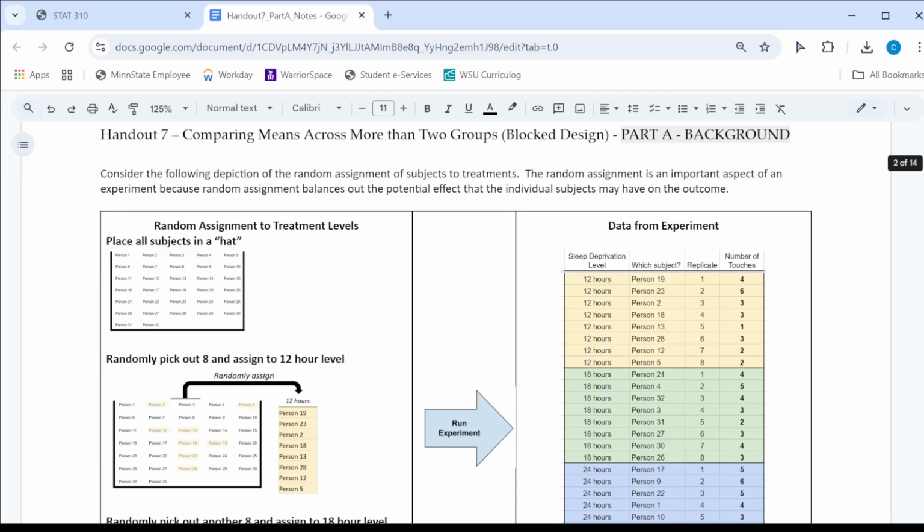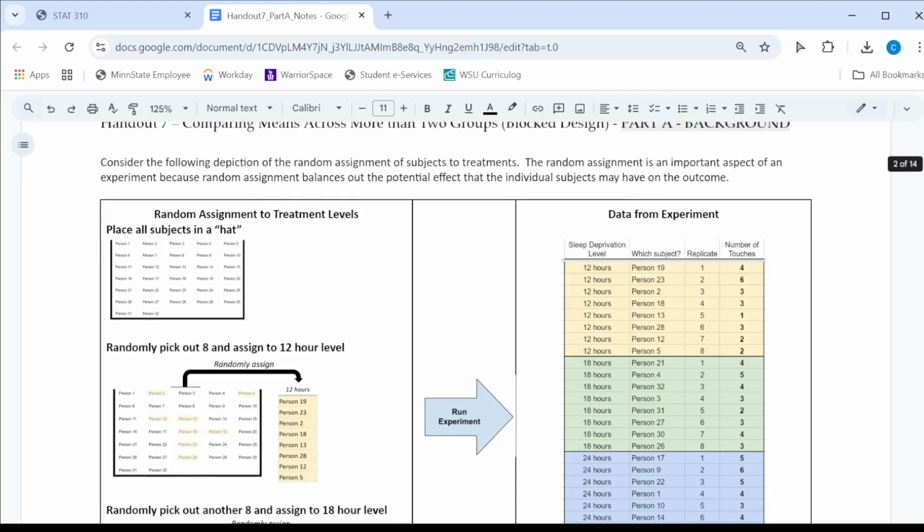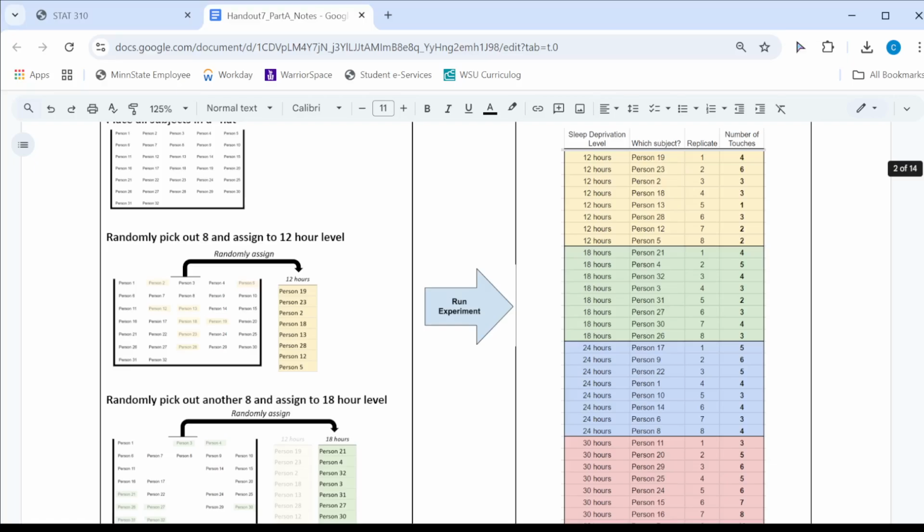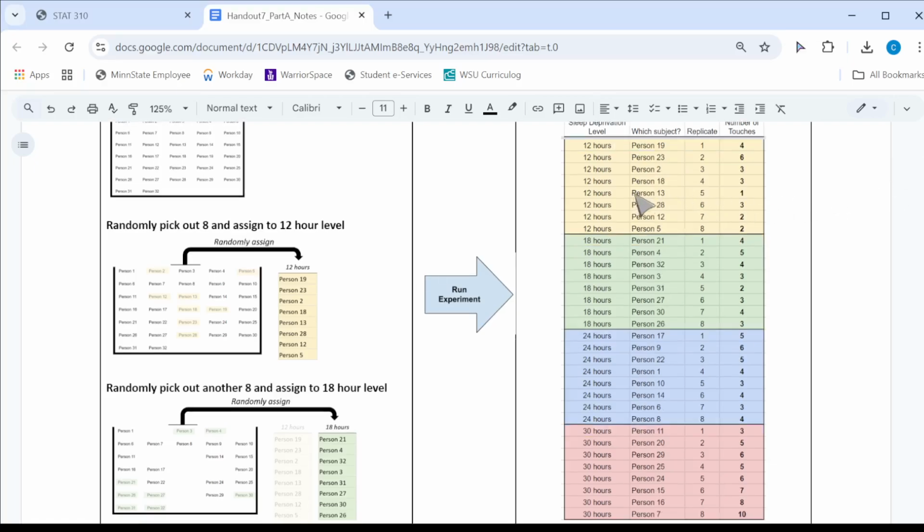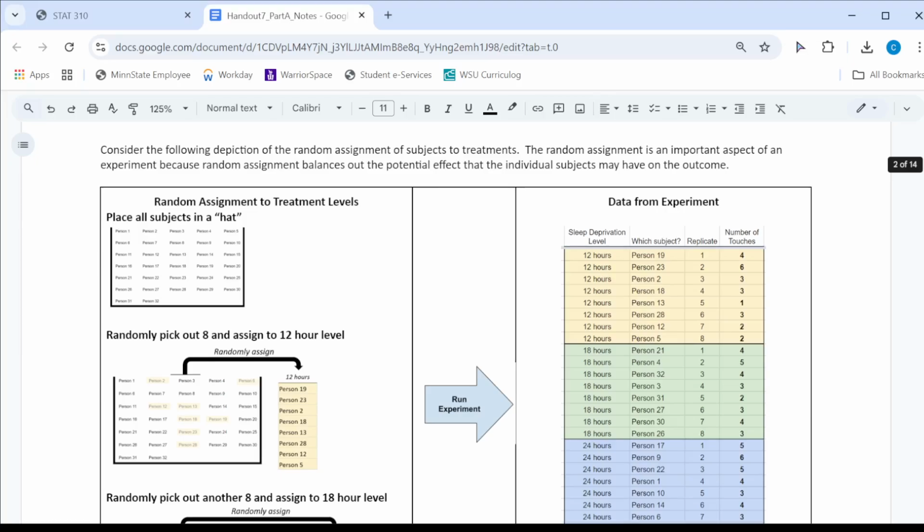Let's consider a situation where I have a total of 32 subjects that need to be assigned to one of these 4 sleep deprivation levels. What we might consider is having a hat of 32 people that are willing to participate in our study.